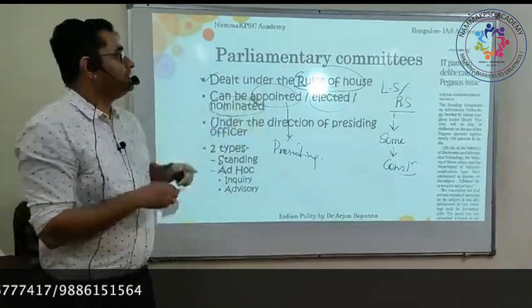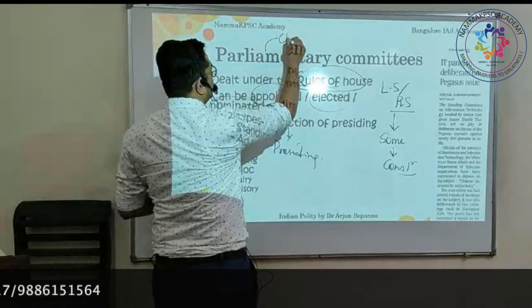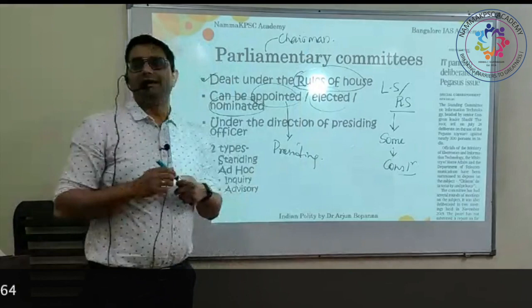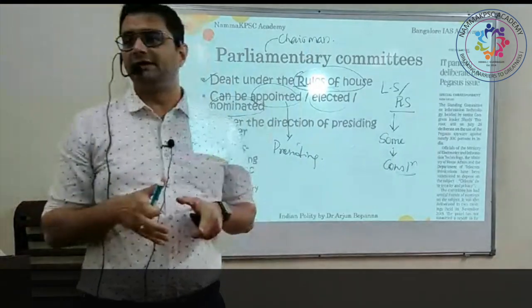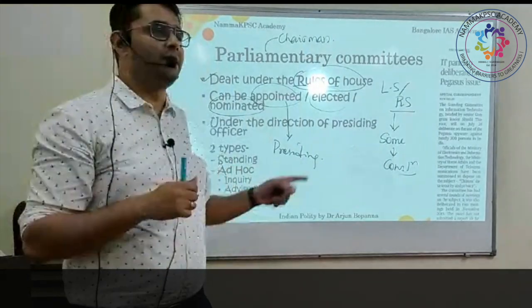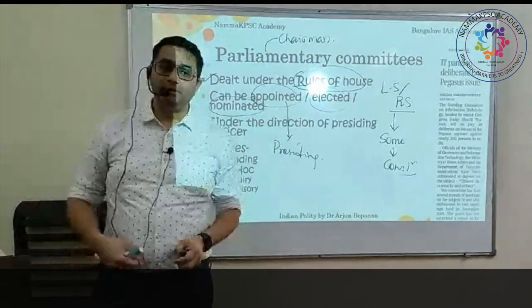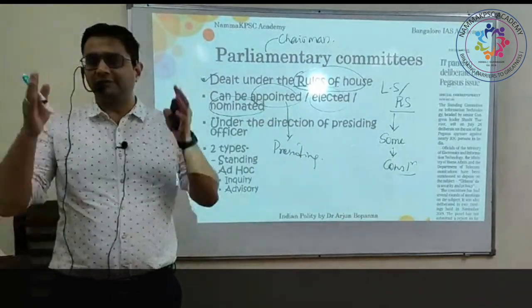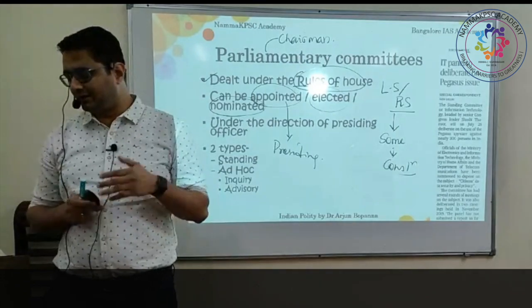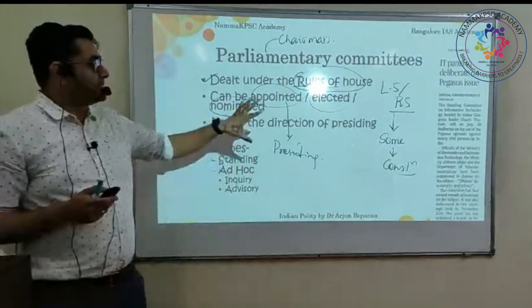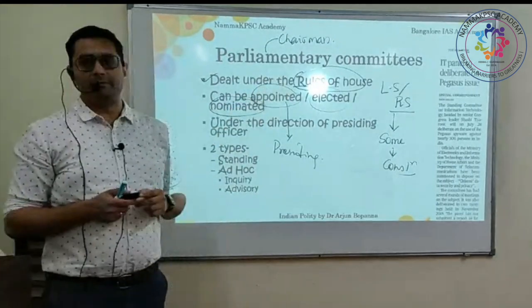And every committee will have a chairman. The chairman can be elected from amongst the committee members or can be nominated by the presiding officer. So it varies from committee to committee. There is no fixed procedure. So these are some basic points you have to remember.